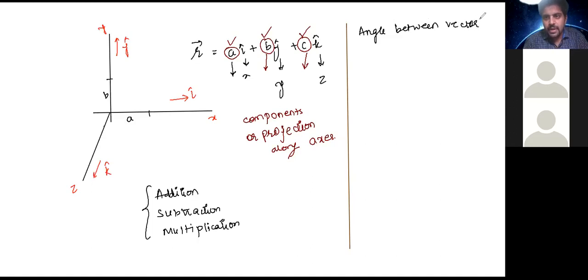Very simple. In order to find the angle between two vectors, they have to be either coterminous or co-initial.